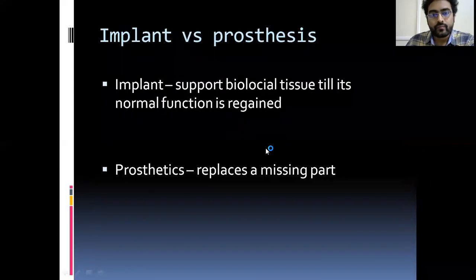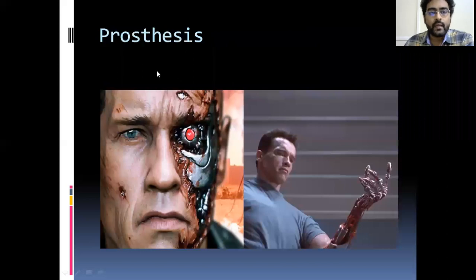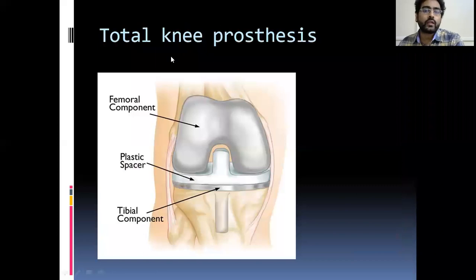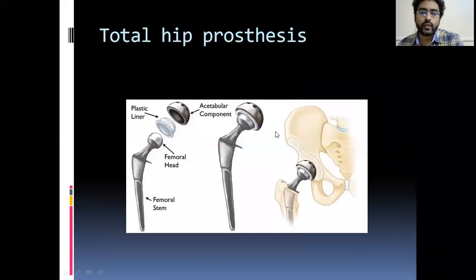Next, what is implant versus prosthesis? I already told you: an implant supports the biological tissues till normal function is regained, whereas a prosthesis replaces a missing part. See, here is the prosthesis, the Terminator, this eye, this hand, because these are replacing the original parts. So for you to remember, anything that replaces the original part is a prosthesis, like a total knee prosthesis, or this total hip prosthesis.